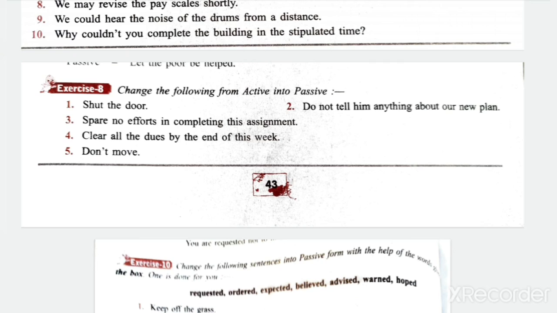Okay, clear all the dues by the end of this week. All the dues must be cleared by the end of this week. Okay, don't move. Generally the sentences start with do. We can use let form and you are requested form. So you are requested not to move or you are ordered not to move. Both the sentences are right. Now exercise 10. Change the following sentences into passive form with the help of the forms given.